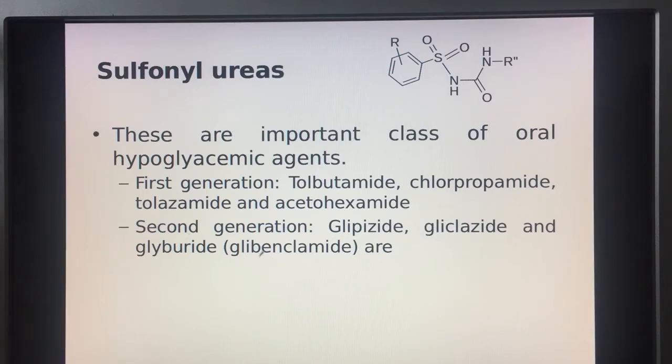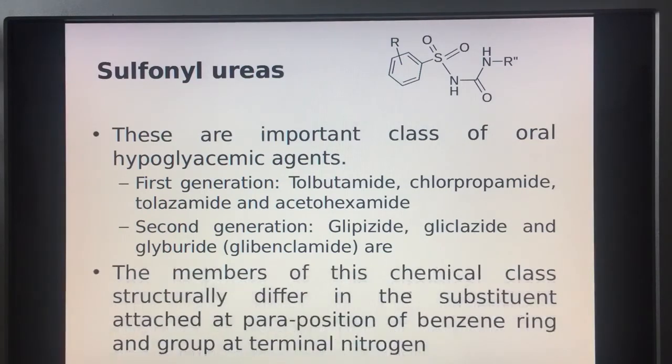Okay. Now, the members of this class structurally differ in the substituent attached at the para position of the benzene ring. This R group is normally at the para position.